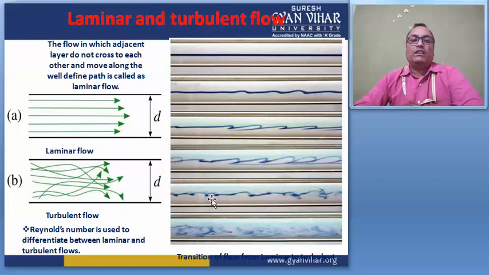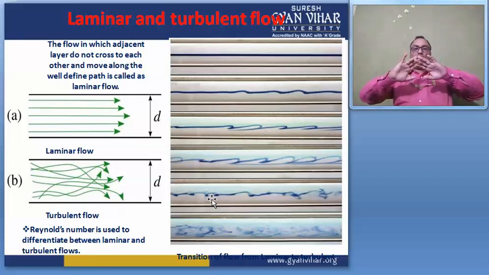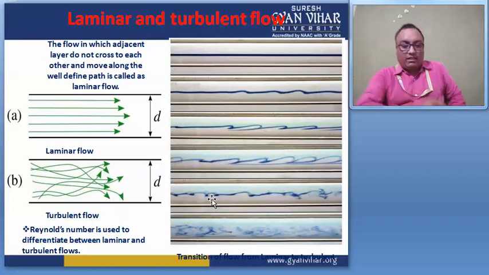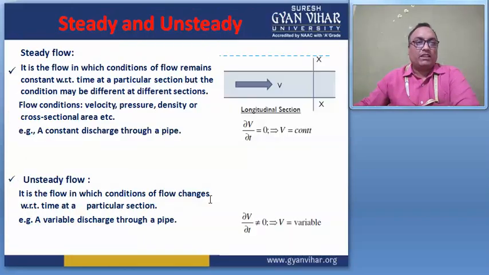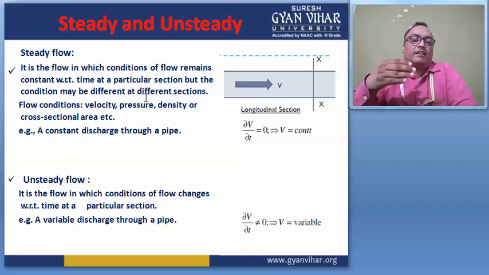So what is the Reynolds number? The Reynolds number is a dimensionless number, which gives the flow behavior inside the pipe or open channel also. Open channel means outside the pipe also, right? Outside the control volume. So these are the two types of flow, laminar and turbulent flows. And next one is steady and unsteady flow, right? This is the flow like a steady and unsteady case.